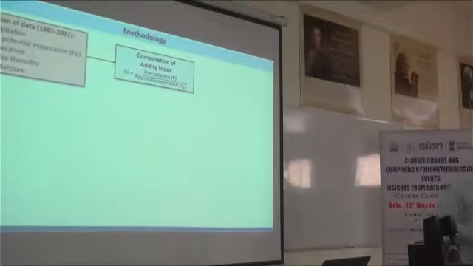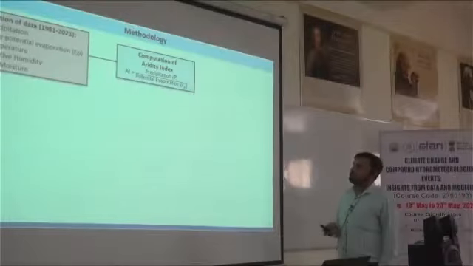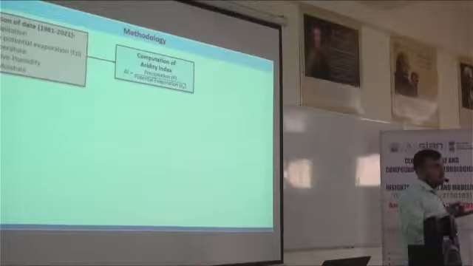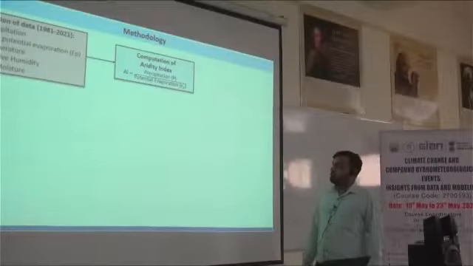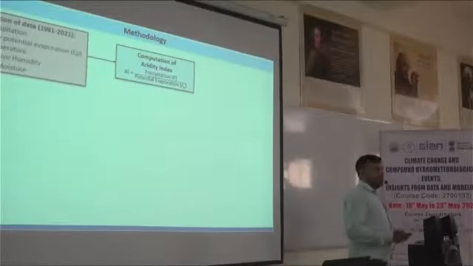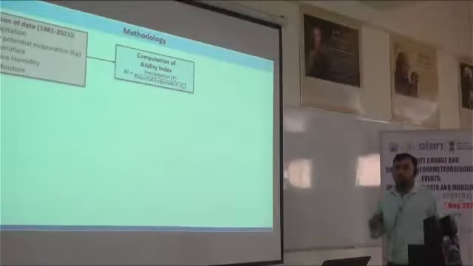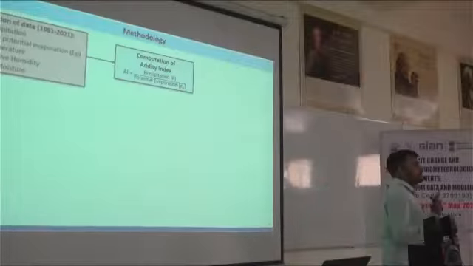And this is a very generic formula. From the literature you can see this is a ratio of precipitation to the potential evaporation. So this formula is very simple. From the literature itself we have used it. Once we calculated the AI, then we have to calculate the AI percentile value. You cannot use the direct absolute value of AI. Absolute value of AI will not help you to find out the flash drought.